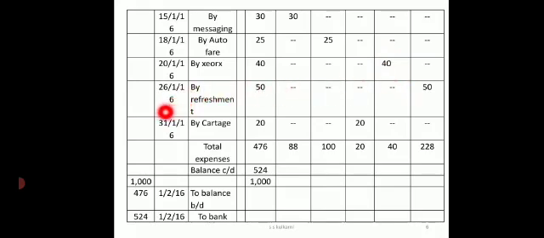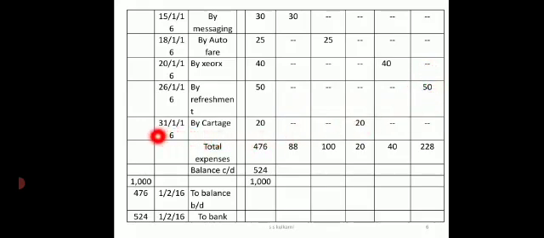On 26th I have spent for refreshments. So in the amount column I will write 50 and particulars will be by refreshments. The refreshment column is not there for the first 4 or 5 columns, so I will record it in sundry or miscellaneous expenses.